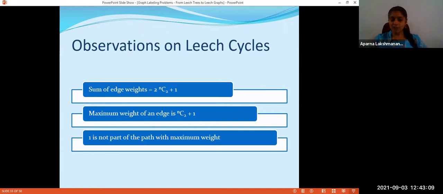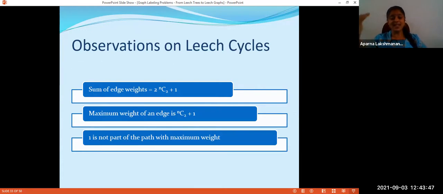So 1 is not in a maximal path, and a maximal path will have weight 2 into NC2. The only edge which is left over must be given the weight 1. So if you have a Leech cycle, the sum of all edge weights will be precisely 2 into NC2 plus 1, or n square minus n plus 1. Note that it is not a path weight, it is the weight of the entire cycle. And what will be the maximum edge weight that can be used?